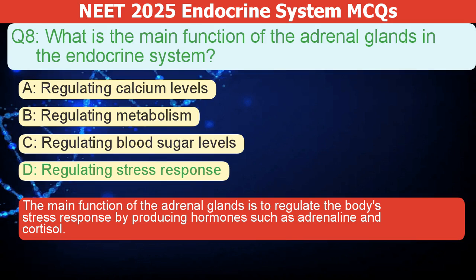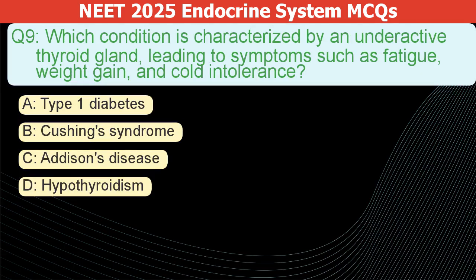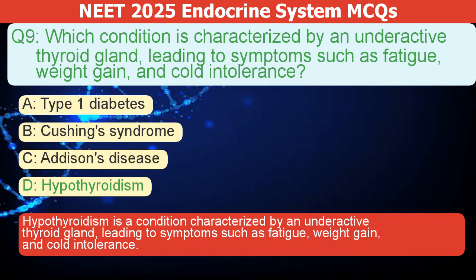Which condition is characterized by an underactive thyroid gland, leading to symptoms such as fatigue, weight gain, and cold intolerance? A. Type 1 diabetes. B. Cushing's syndrome. C. Addison's disease. D. Hypothyroidism. The correct answer is D. Hypothyroidism is a condition characterized by an underactive thyroid gland, leading to symptoms such as fatigue, weight gain, and cold intolerance.